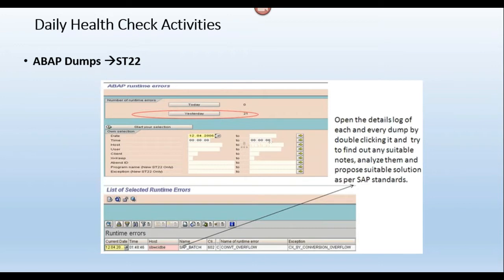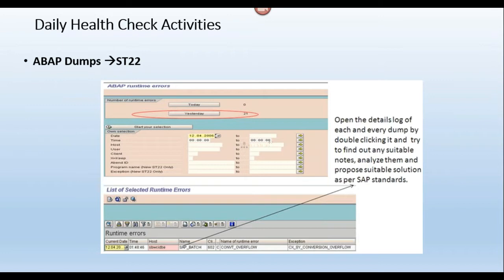And one more point, one user is executing a report. That report is terminating due to some ABAP dump. Due to some errors, the report is terminating. Again the user re-executes the same program, same report, and the same ABAP dump terminates it again.